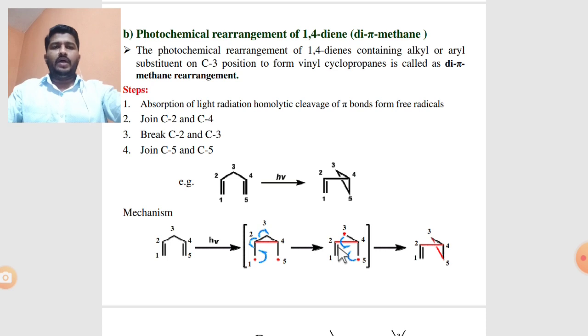It gives this 3-membered ring, meaning cyclopropane, and there is also formation of a double bond. The final product is phenyl cyclopropane, formed from the 1,4-diene molecule in the presence of light radiation. This reaction is called the di-pi-methane rearrangement reaction.